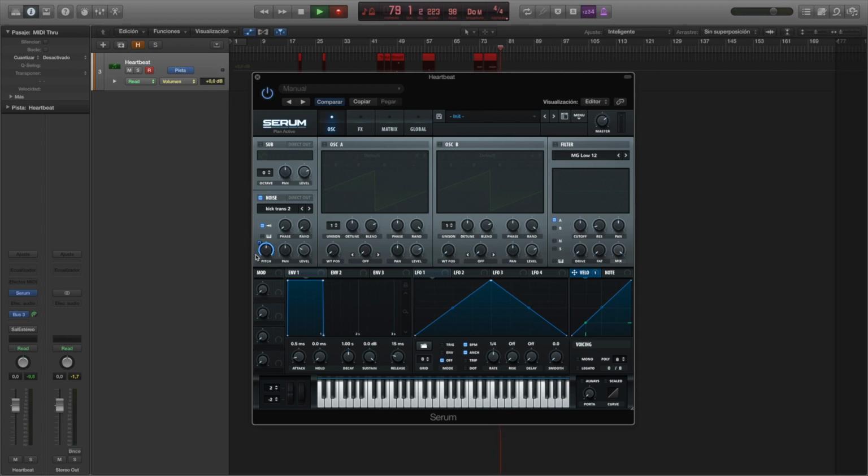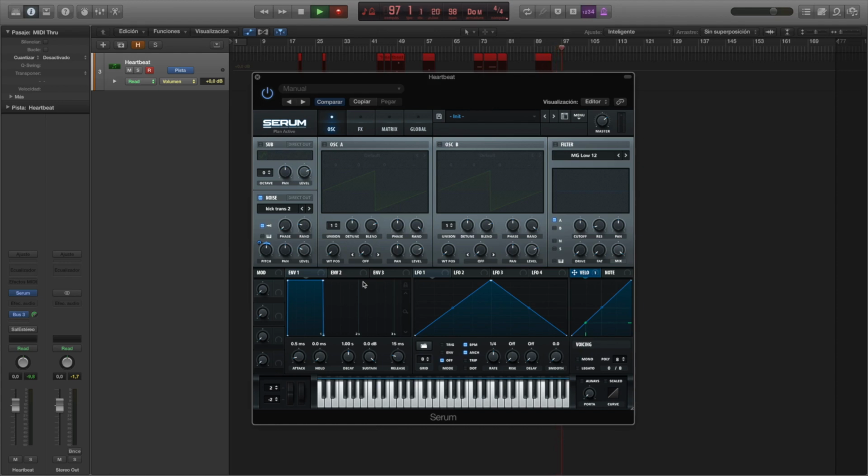Of course, this variation is extreme, is too broad, so we're gonna reduce it by clicking on this circle here, on this control here, and we're gonna put it to 20 because that's what worked for me. So I'm gonna leave it in 20. All right. That way we're not gonna have too much variation, and we can keep our heartbeat under control. Another thing that I would recommend is to add some randomness here to make it sound more natural. We're gonna squeeze the sound later on, but this will give a more human feel, which is what we're looking for. And that will be it for this tab, the oscillators tab.